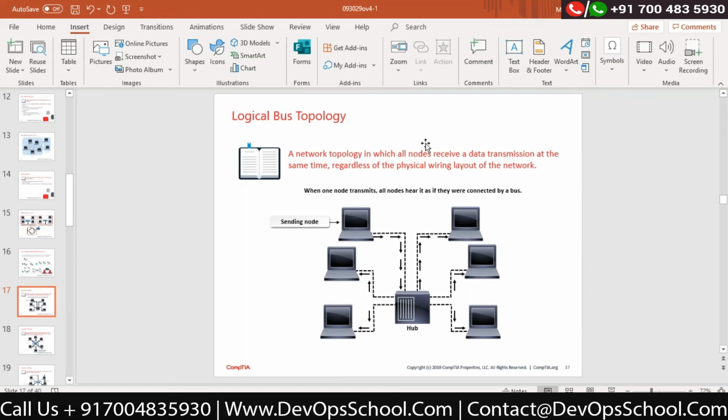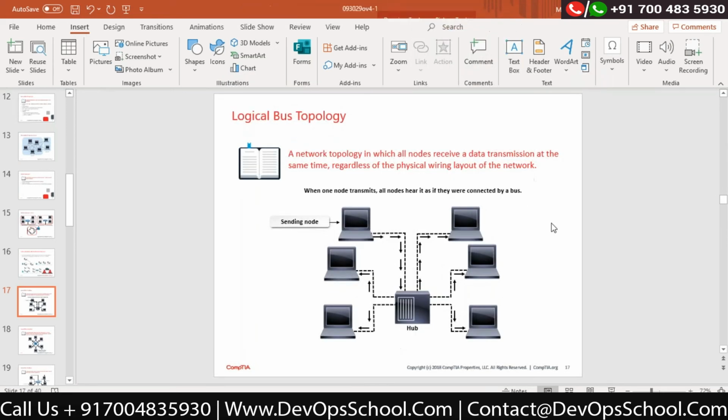I told you the physical topology is nothing but the physical arrangement of the devices, and logical topology means how the data would be flowing through those wires and devices. Now here they're talking about logical bus topology.